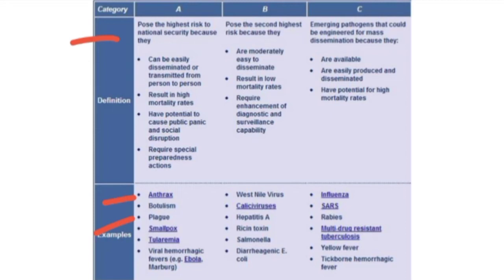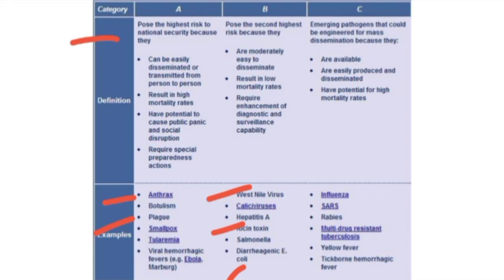Category B consists of high-risk biological agents, but lower than those in category A, such as West Nile virus and hepatitis C. So category A is the higher risk, and category B is less risky compared to category A.